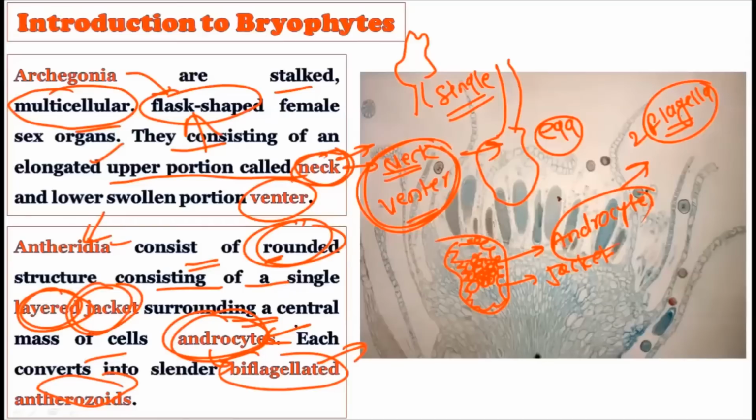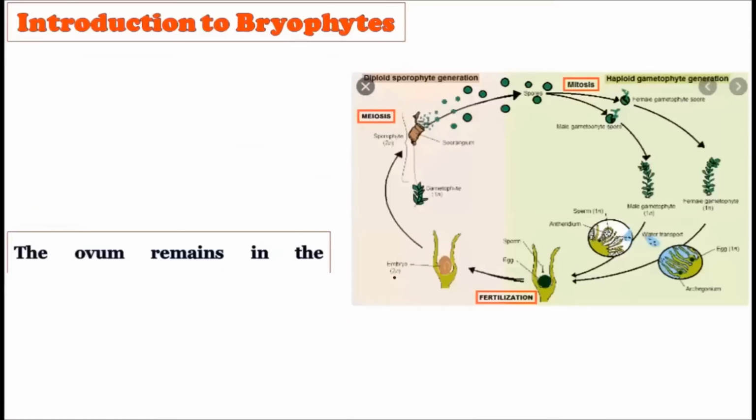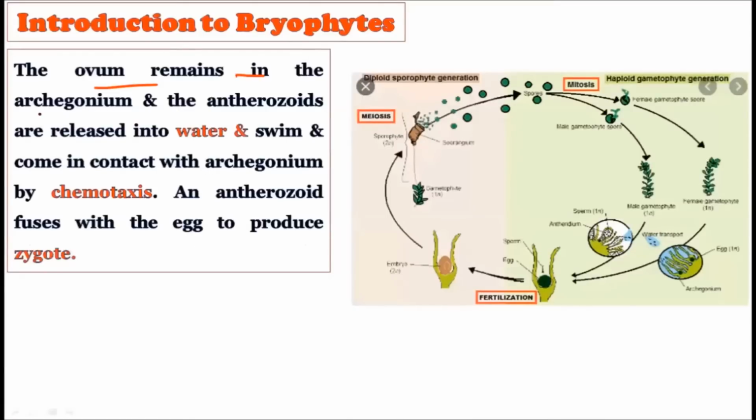So the male sex organ antheridia and the female sex organ archegonia are both produced by the gametophyte. As you know, the gametophyte is responsible for the production of the male sex organ as well as the female sex organ. That is, it literally means that archegonia and antheridia are both produced on the gametophytes. Now consider, the ovum remains in the archegonia. That is, the single egg, or in short we call it the ovum, does not liberate from the archegonia.